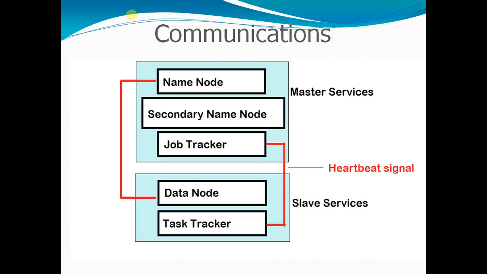Actually there is communication between master services and slave services with the help of something known as a heartbeat signal. A heartbeat signal is just like a live message saying I am still alive, which is given by task tracker to job tracker, or data node also sends a block report to name node giving the updates of metadata to it. So heartbeat is a basic signal, or you can say a live signal, which is sent by the slave part to the master part, data node to name node, at regular intervals, and this is essential for the communication between master part and slave part.